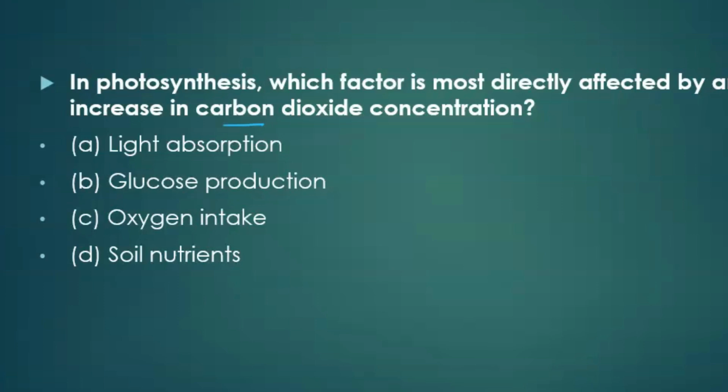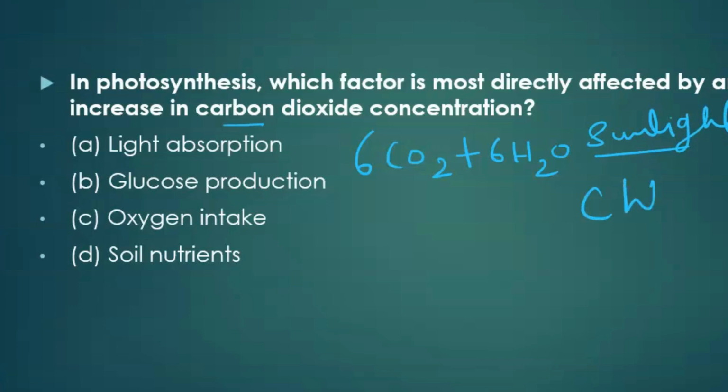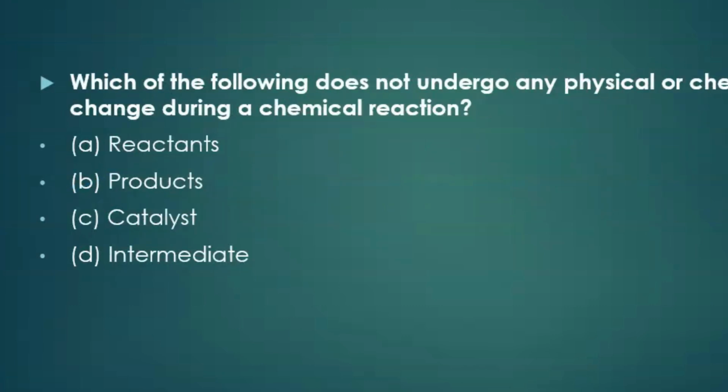We know that in photosynthesis, 6 molecules of carbon dioxide react with 6 molecules of water, and in the presence of sunlight and chloroplast, it forms glucose, C6H12O6, plus oxygen. So if carbon dioxide concentration increases, production of glucose also increases, because it is directly proportional. So the right answer is glucose production. Now move on to the next question.